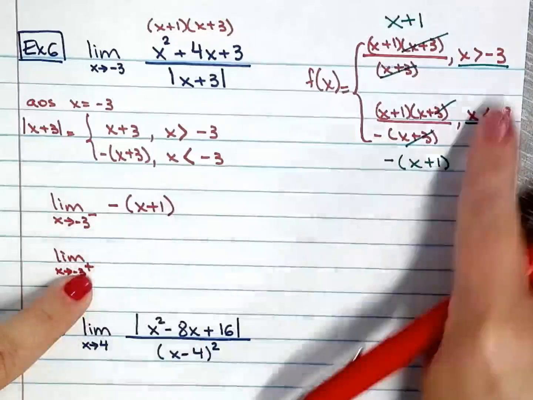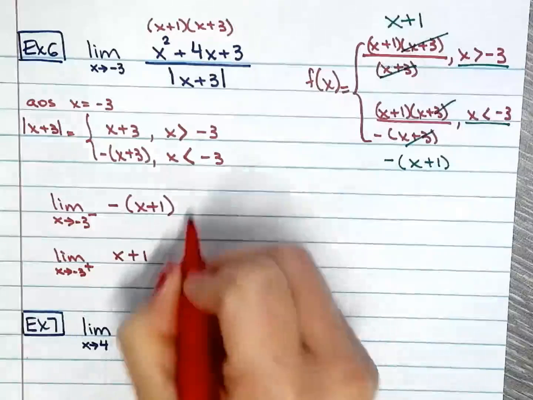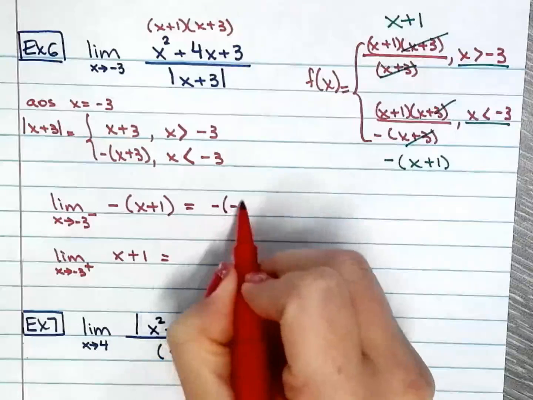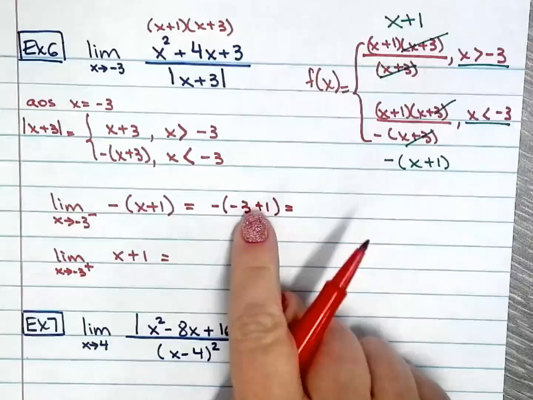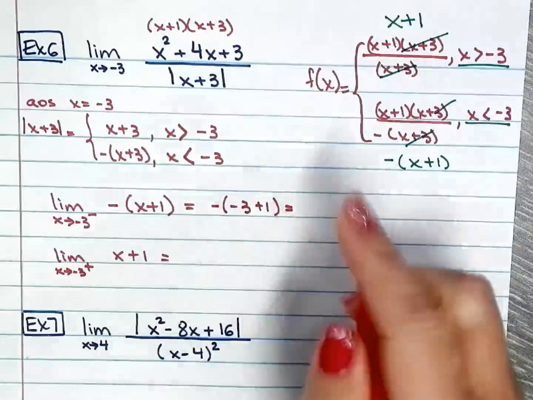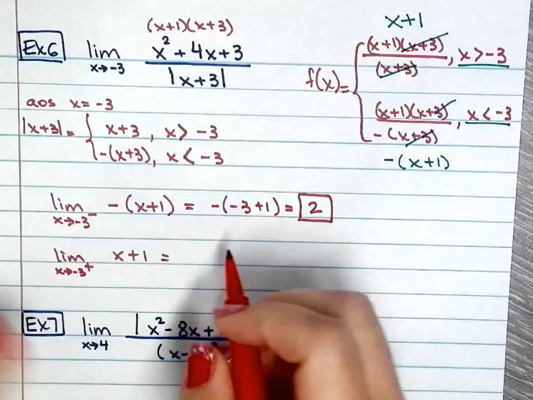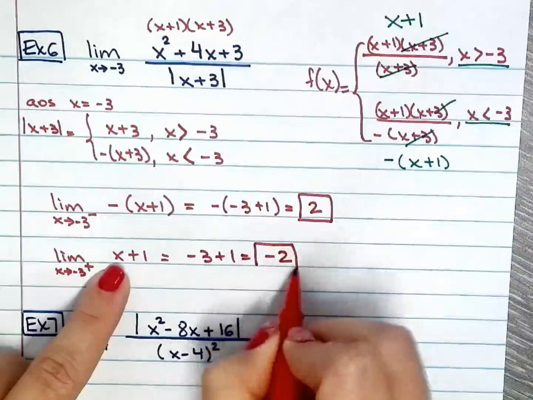And approaching from the right, I will use x plus 1. Okay, direct substitution here. So negative 3 plus 1. That gives me 2, because here I have negative 2, negative, negative, make a positive. So positive 2 right there. And here, negative 3 plus 1, that is negative 2.